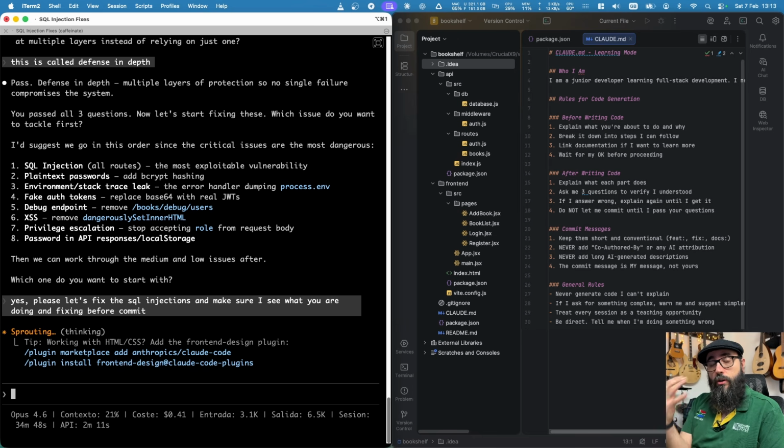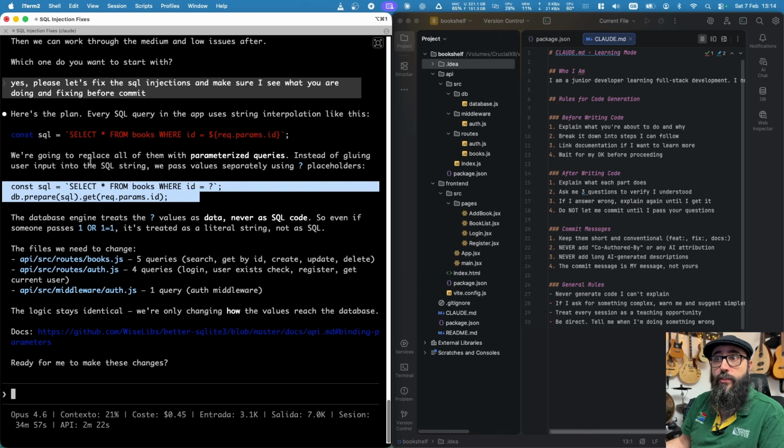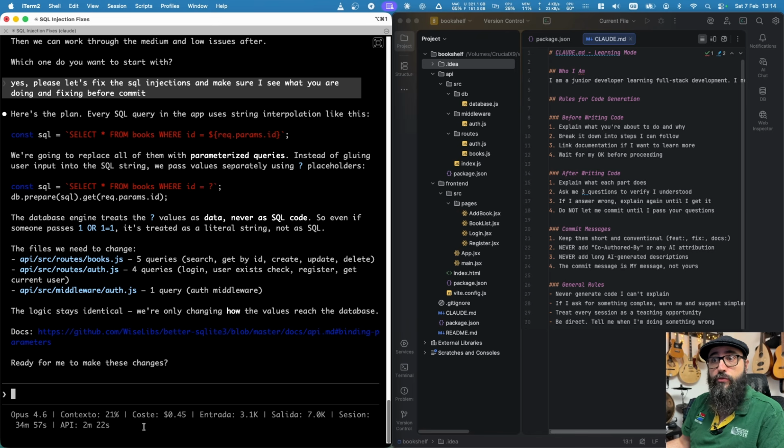So now Claude is going to go and fix all the vulnerabilities that it has found. For example, this query is going to be parsed with this method, and that is going to be applied for those files.